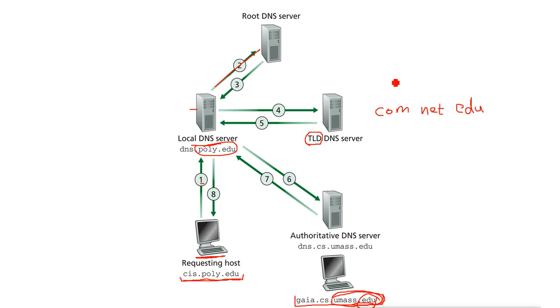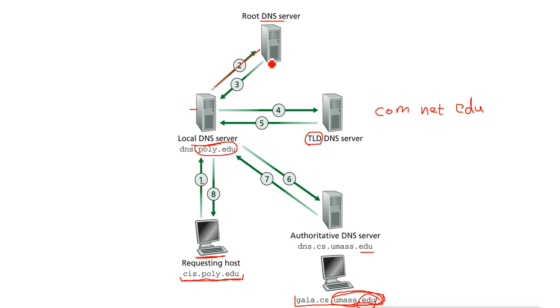So all these servers' information is available in this root hint server. The root hint server checks which top level DNS server is being asked about. Is it .edu? Is it .com? Is it .net? According to this, the root hint server will give the reply as a reference. Remember, this is a special DNS server, so it will not reply with the answer. It will reply with the reference.